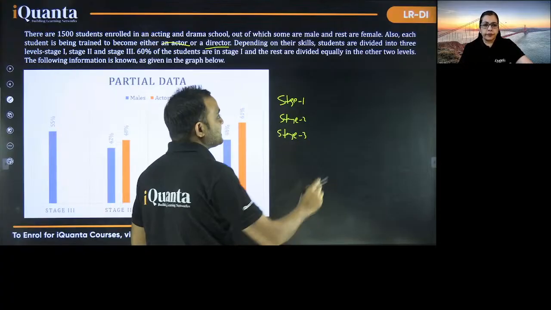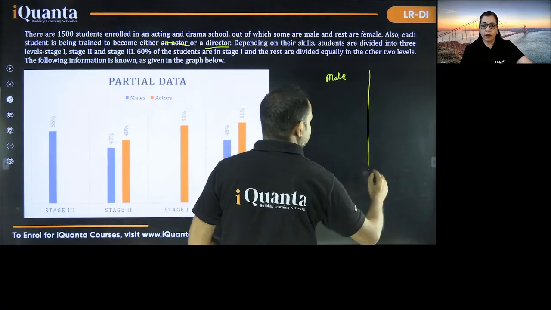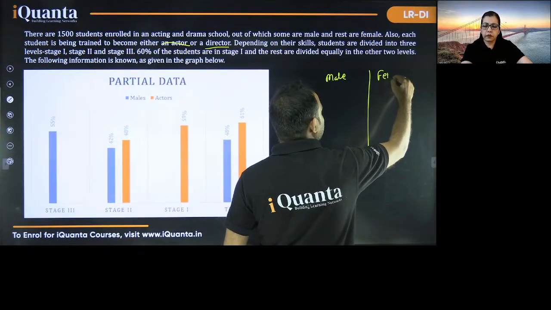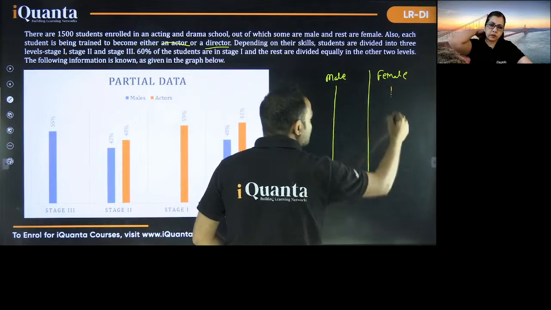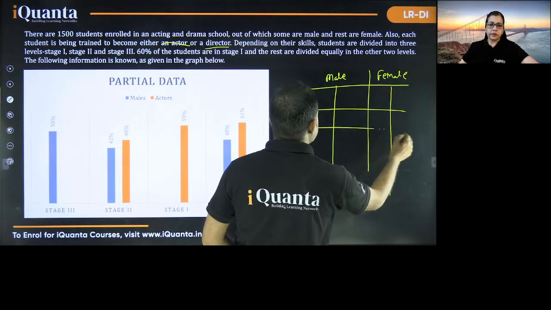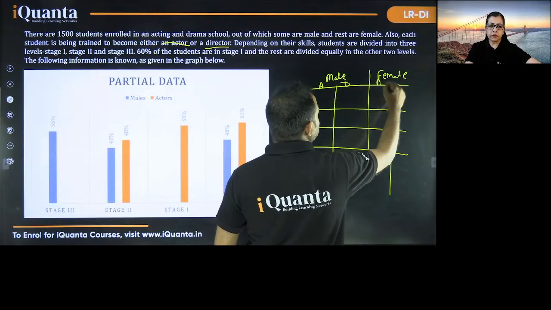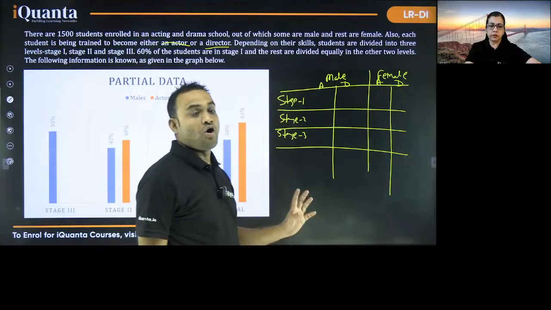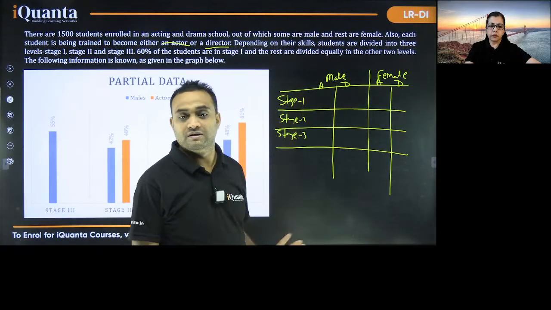Now, you can take a column of male and female like this, break one column into 2 different columns, and put actor and director, actor and director. Or you can also take actor here, director here, male, female, like this.